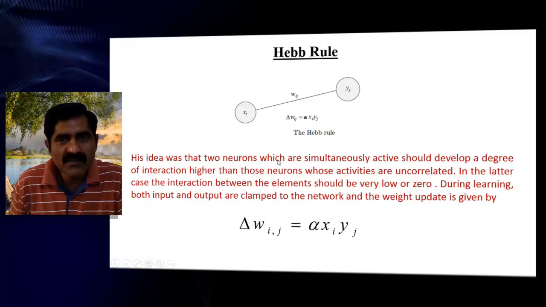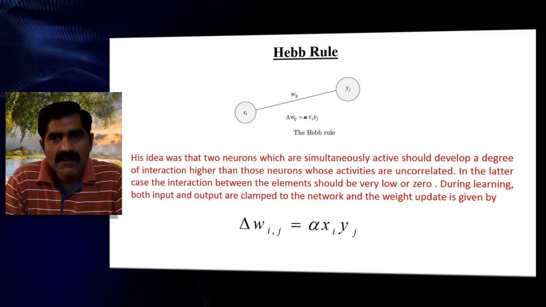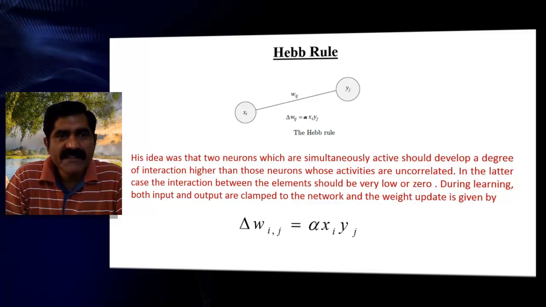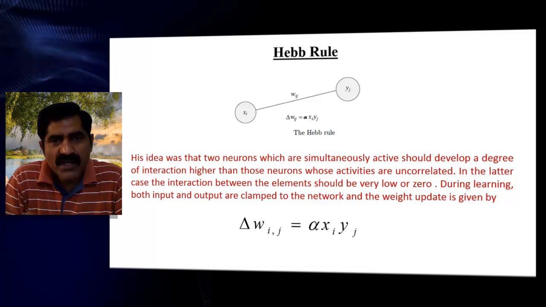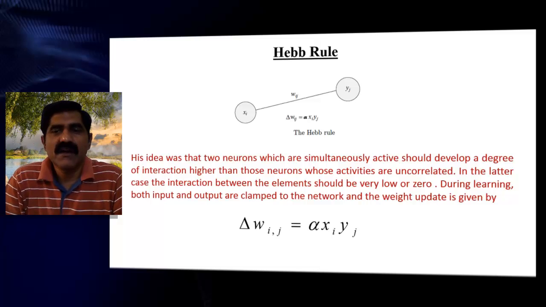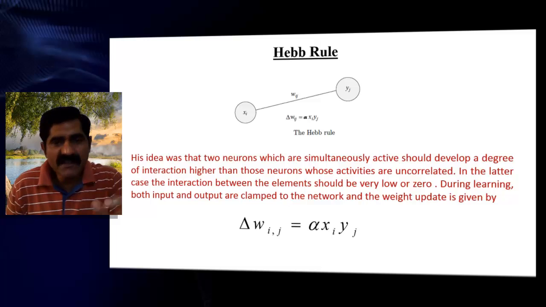Two neurons which are simultaneously active should develop a higher degree of interaction, otherwise it is automatically lower. So that is the understanding of the Hebb rule, and that is the way we can change the weights.